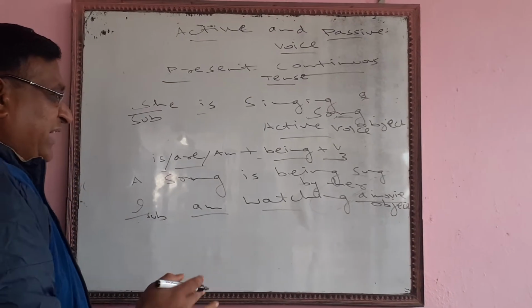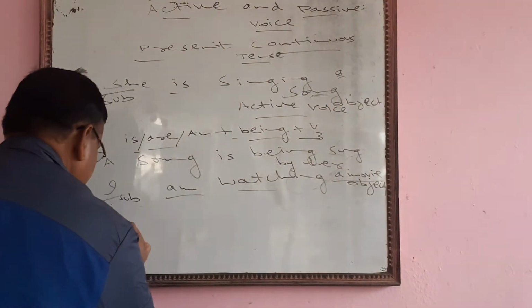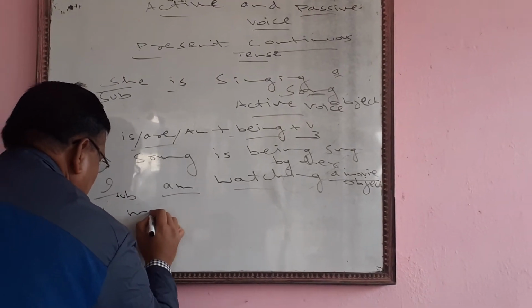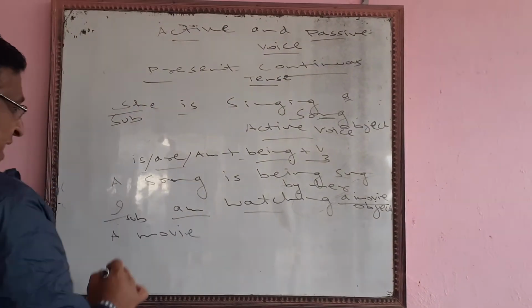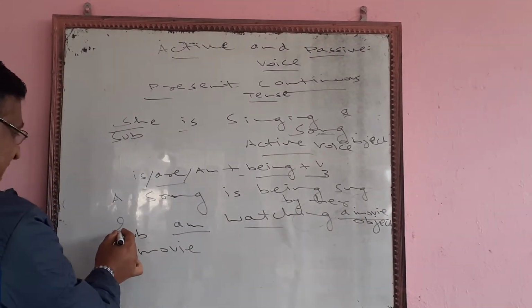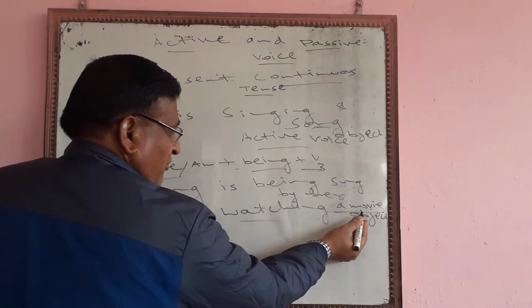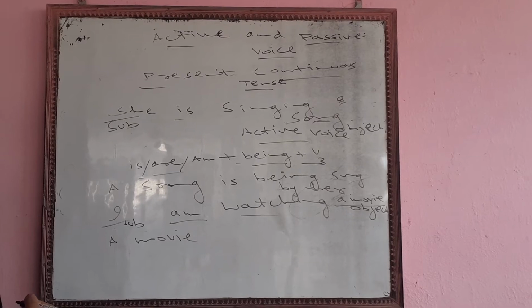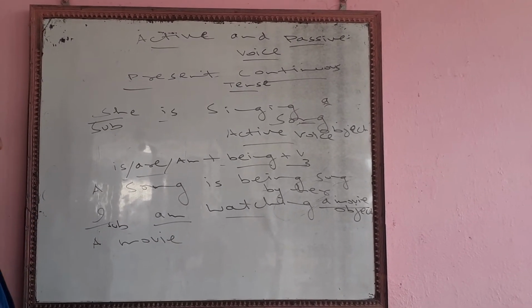Now simply we will bring the object, a movie, to the front. Now am we will move, because I carried the helping verb am, and a movie is a singular noun. A singular noun will carry the singular verb.